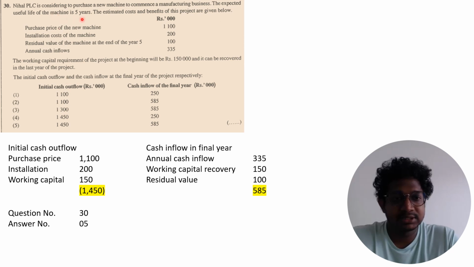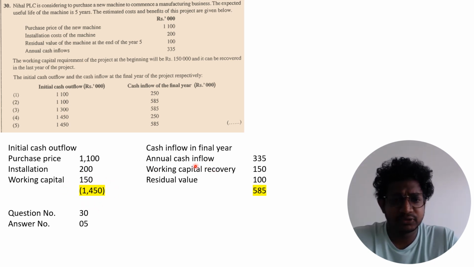30. Nihal PLC is considering purchasing a new machine. They are asking for the initial cash outflow and the cash inflow in the final year. For the initial cash outflow, your purchasing price is 1,100, installation cost 200, and working capital 150. So your total initial cash outflow is 1,450.